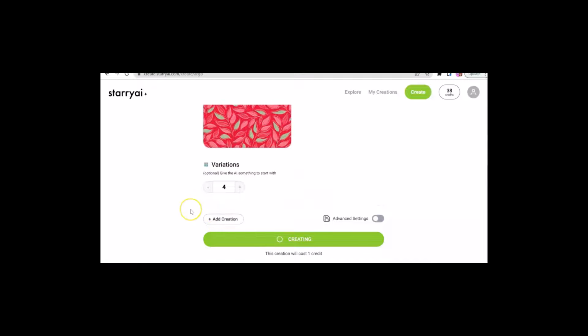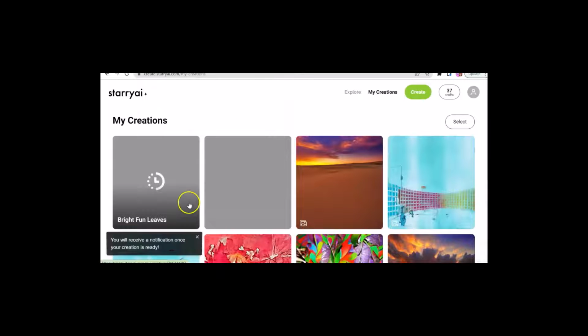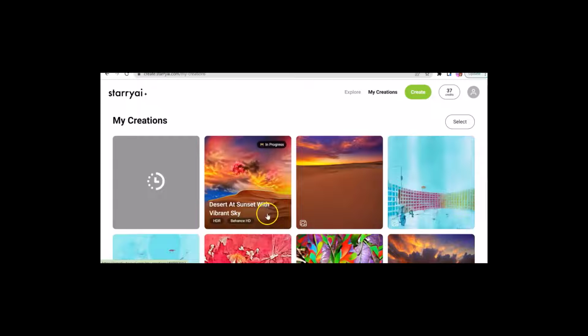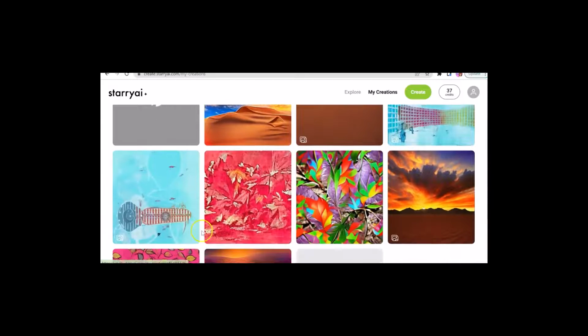I'm just going to go ahead and create something. Okay, and so the original one is in pinks and greens. Oh, and here's our, it's still in progress, but there's our desert sky with those two styles. Wow, I really like that one. It almost looks three-dimensional, doesn't it? And so we're doing that one.